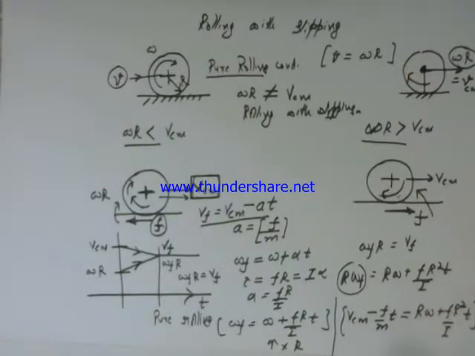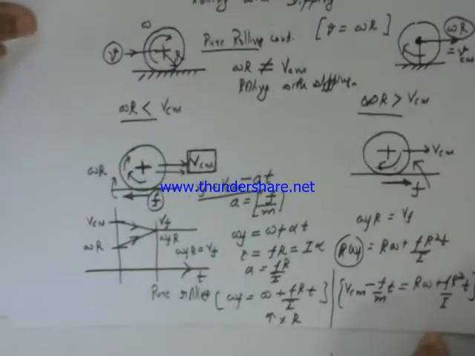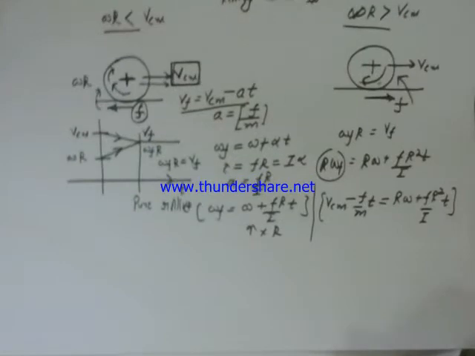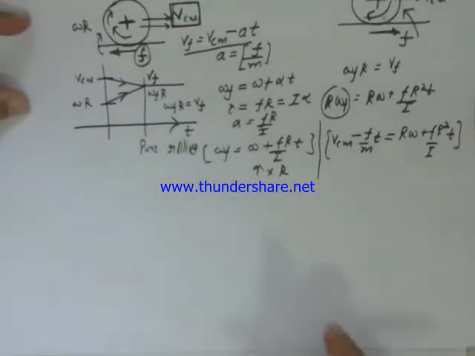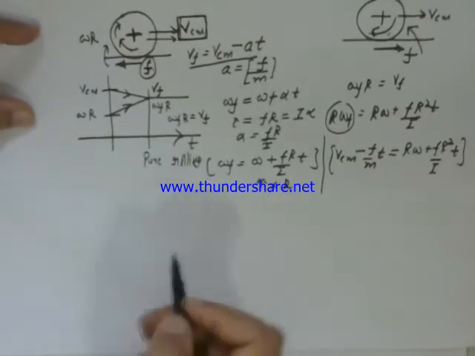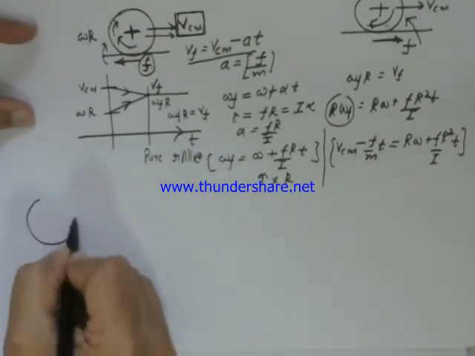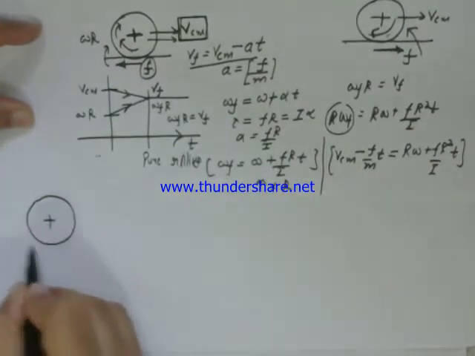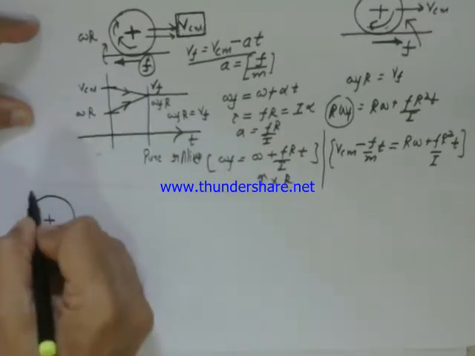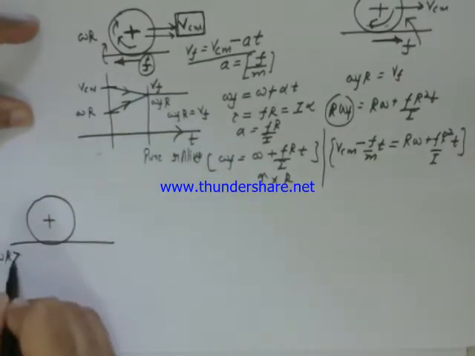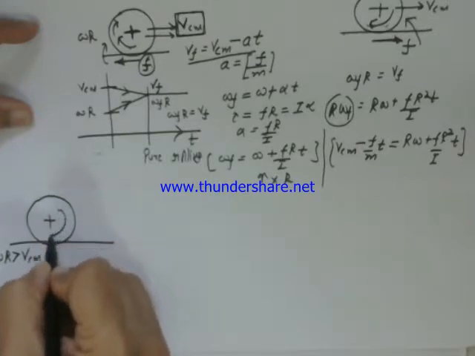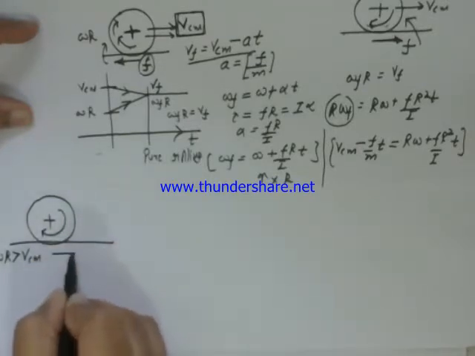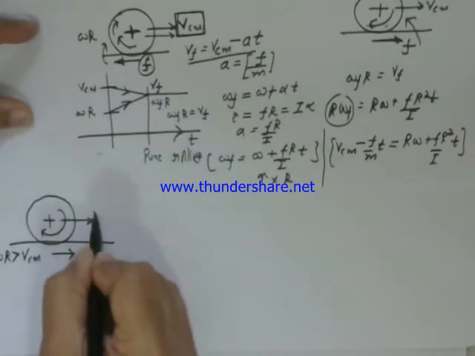You can solve this and you get the value of time at which the pure rolling starts. Now similarly, we can deal with the other case where omega r is greater than V center of mass. So this was the first case and this is the second case. I am redrawing the second case, where omega r initial is greater than V center of mass. And in this case, the frictional force will be in the direction of V center of mass.